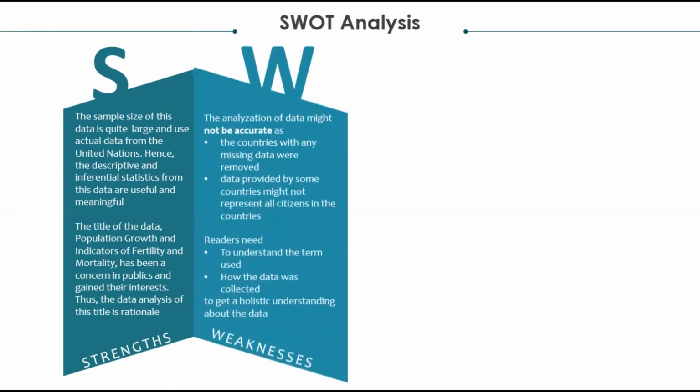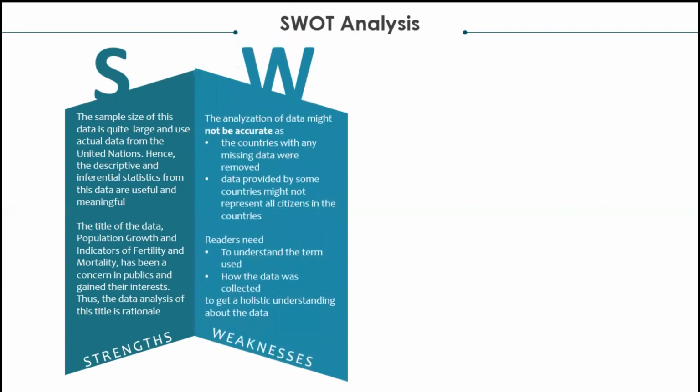Weaknesses. The analysis of data might not be accurate as countries with any missing data were removed. Data provided by some countries might not represent all citizens in the countries. Readers need to understand the terms used, such as fertility rate, which means live births, and how the data was collected. This is important to get a holistic understanding of the data.